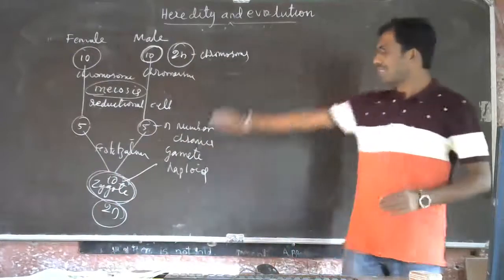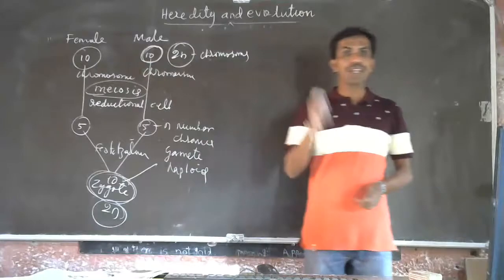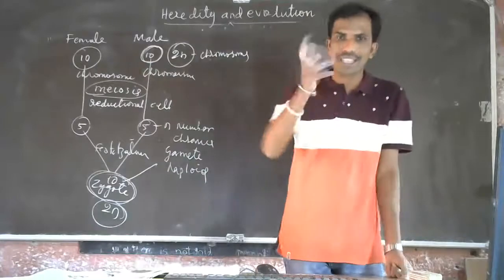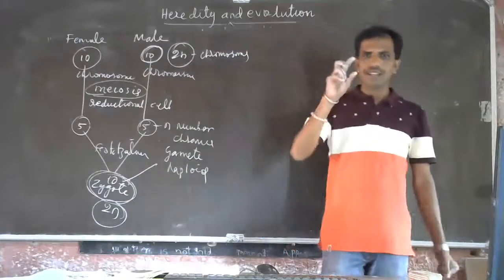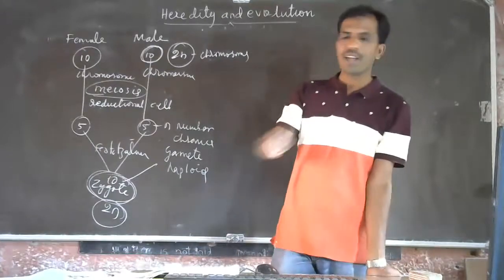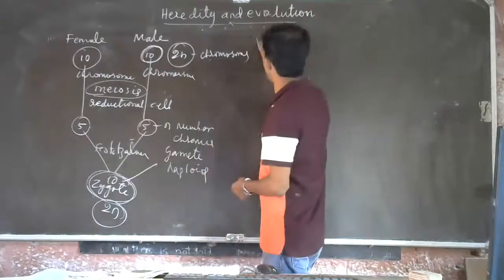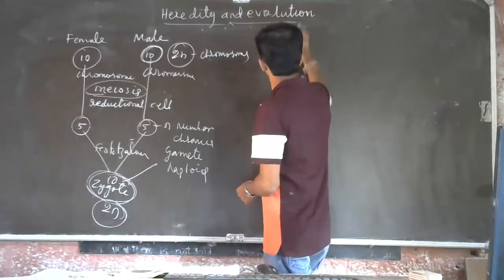Understood? During this cell division, during this reproduction, there are changes in the DNA. Because of the changes in the DNA, it produces a new character. New character, that is nothing but variations.